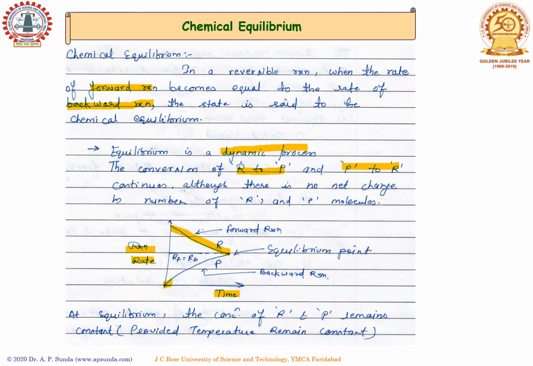As time proceeds, it increases, and there is a particular point where both the reactant concentration and product concentration match. This is nothing but the equilibrium point. So at equilibrium, we can say that the concentration of reactant and product remains constant, provided temperature remains constant.